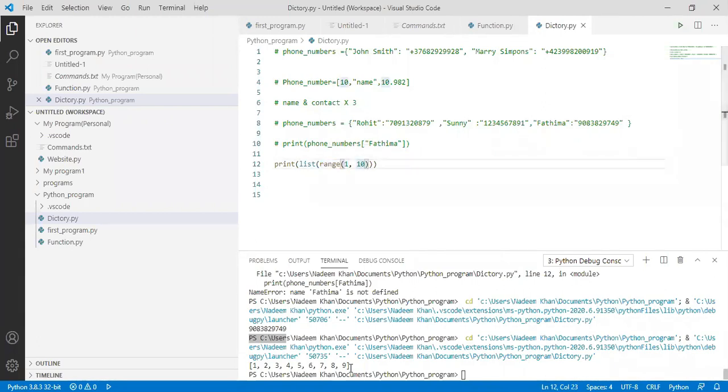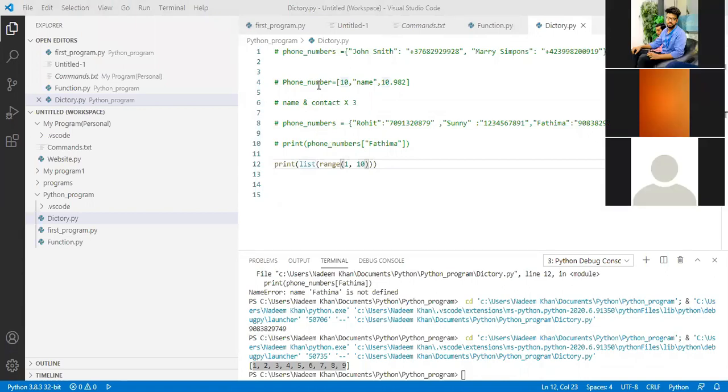You can find in the output that there is no 10 present. Why? The reason is that in this range, we are trying to print 10 numbers from 1 to 10. So the numbers start from 0. So from 0 to 10, it means 0, 1, 2, 3, 4, 5, 6, 7, 8, and 9.